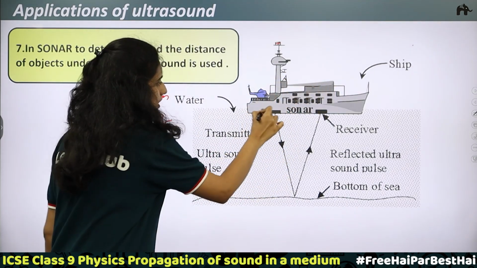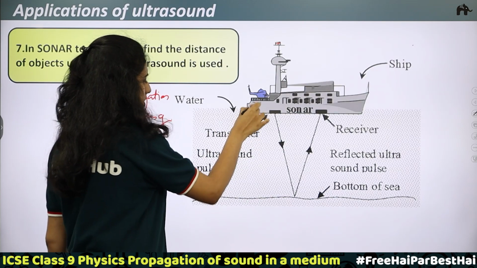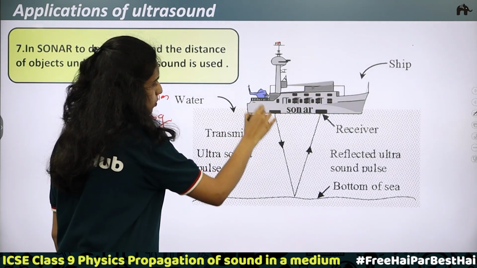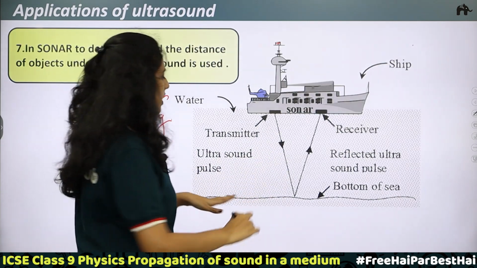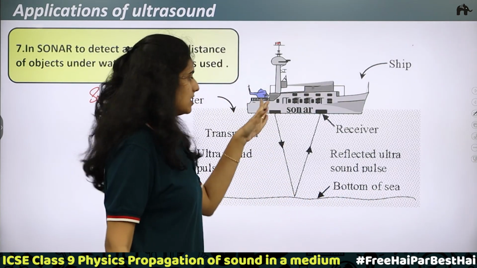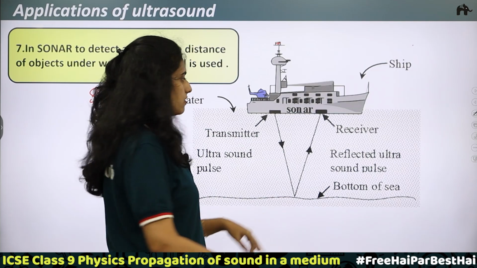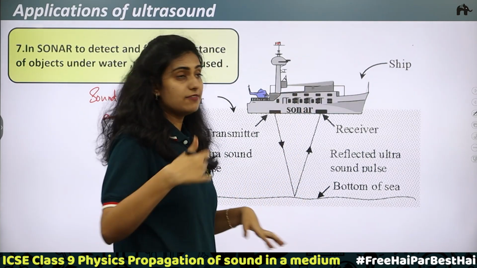Here waves will be transmitted. This is a transmitter. Ultrasonic sound waves are passing underwater. This is the bottom. Once it reaches the bottom, there is an obstacle. Because of the obstacle, sound waves get reflected back.